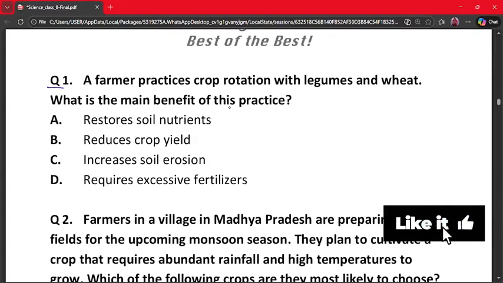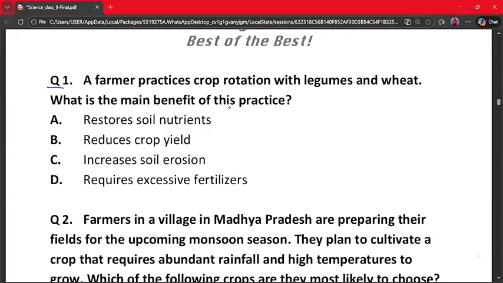Question number 1. A farmer practices crop rotation with legumes and wheat. What is the main benefit of this practice? A. Restores soil nutrients. B. Reduces crop yield. C. Increases soil erosion. D. Requires excessive fertilizers. The correct answer is option A, because crop rotation improves soil quality over time and legumes add nitrogen to the soil through bacteria, and this restores nutrients used by previous crops. So soil fertility improves naturally. That's why option A is the correct option.